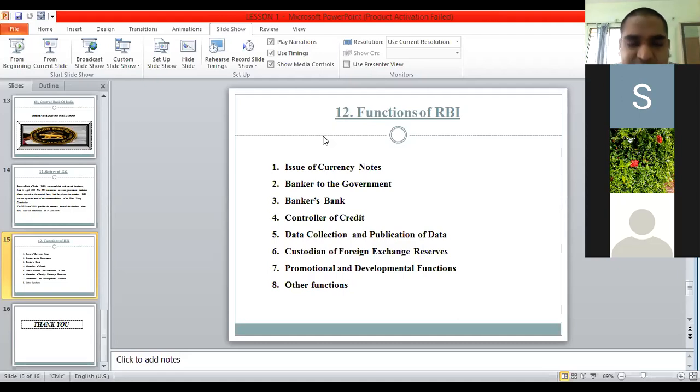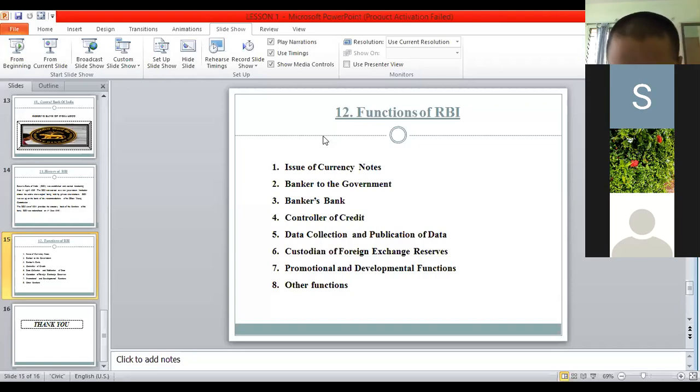Then next is the bankers' bank, that is the Apex Bank. Beyond RBI, there is no bank in our country which controls the central bank. So the central bank is the bankers' bank. Then next, controller of credit, it controls the credit of the people. It circulates the money in the economy so that a fund shortage does not happen in the country. So it is the controller of all types of credits.